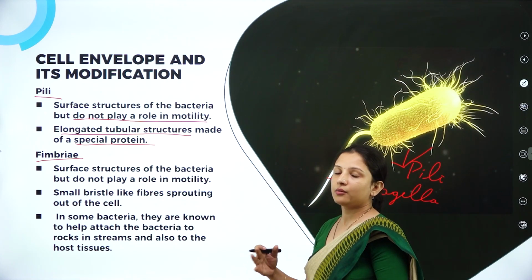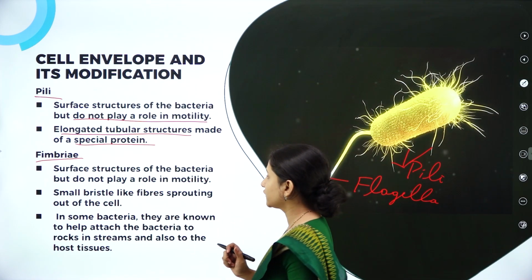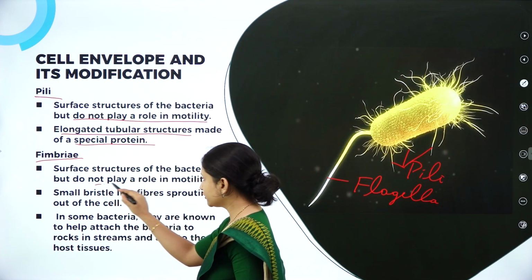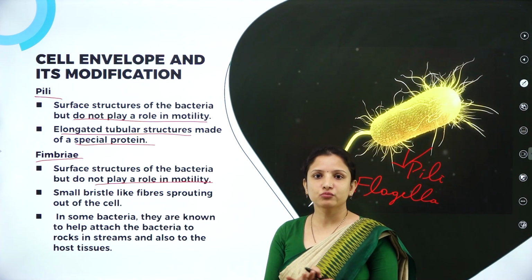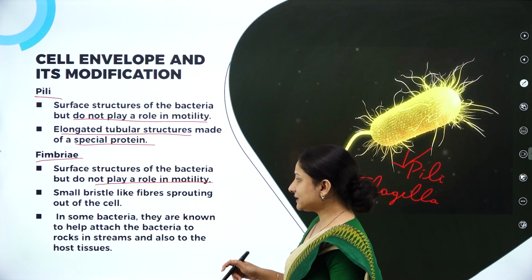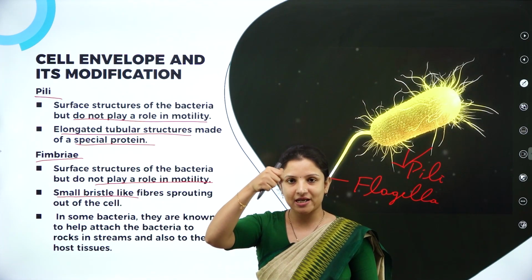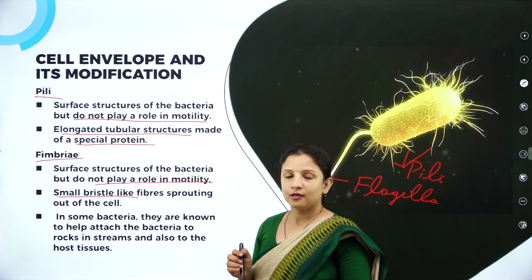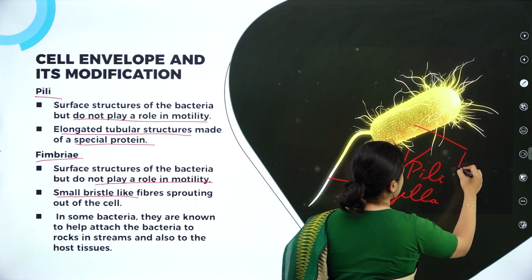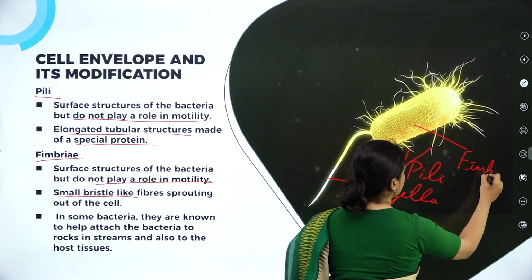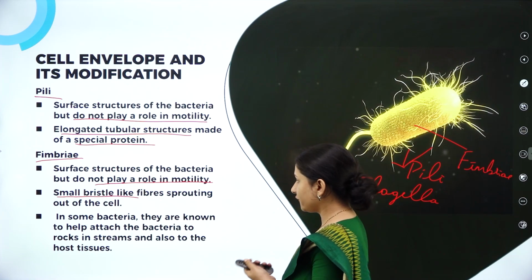Next, talking about the fimbriae. Fimbriae also are modified cell envelopes of bacteria, and they are present on the surface of the bacteria. These fimbriae also do not play any role in motility; they do not help the bacteria to move from one place to another. They are small and bristle-like, just like how your toothbrush has bristles, right? All these bristle-like structures on the surface of the bacteria are called fimbriae. Now, what is the function of fimbriae?